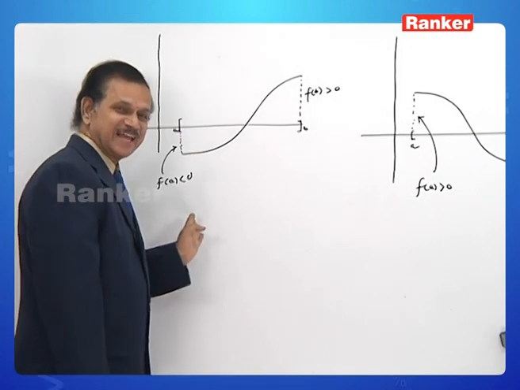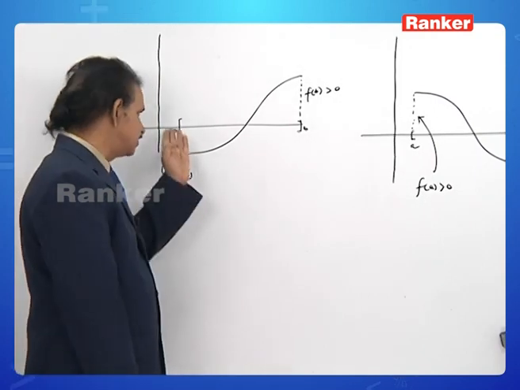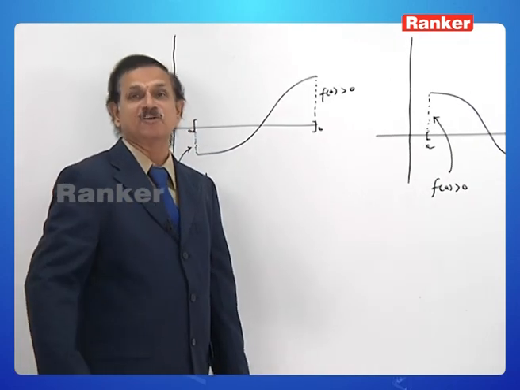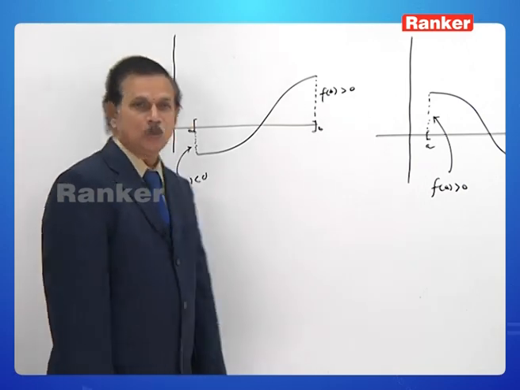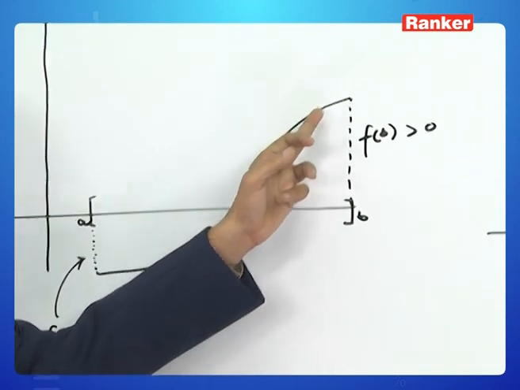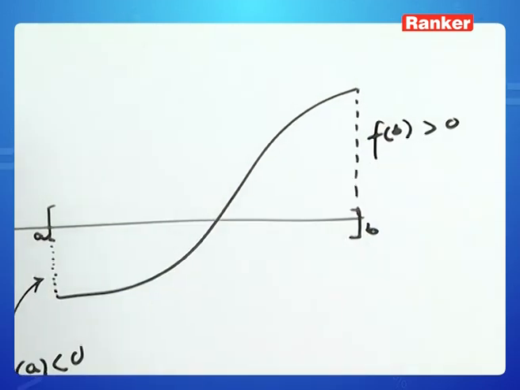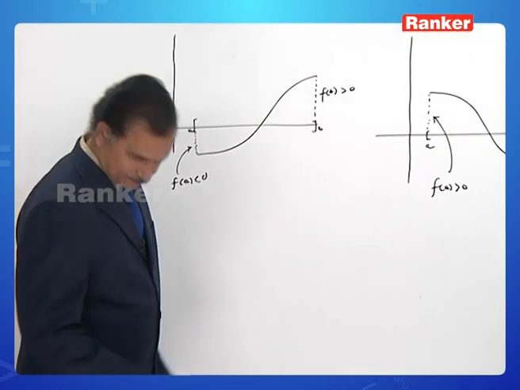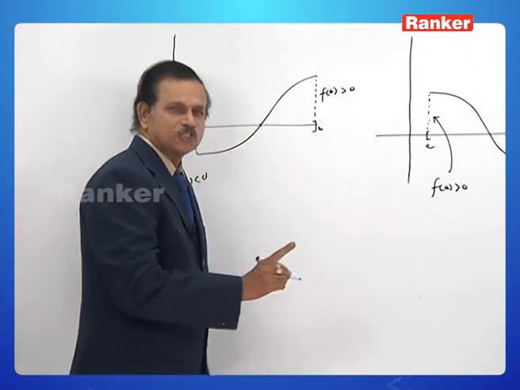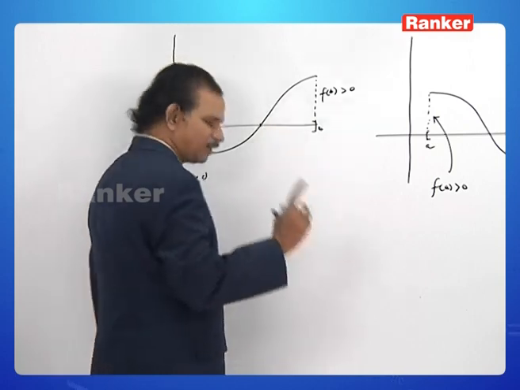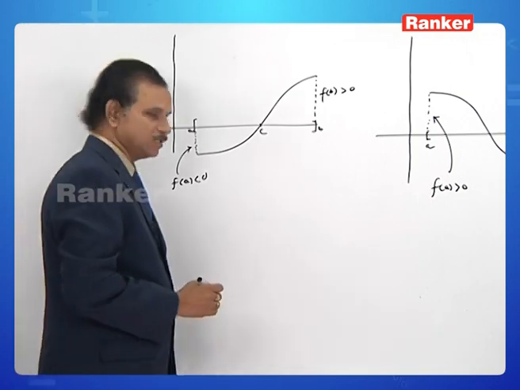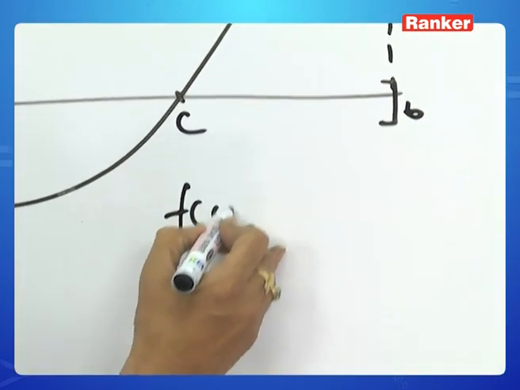Here, f of a is negative. How do you believe it? Because it is in the fourth quadrant. And f of b is positive, because it lies in the first quadrant. So this f of x travels from negative to positive without any break. Then one must say that the graph should cut the x-axis at least at one point c. If you name this c, then what is f of c? f of c is equal to 0.